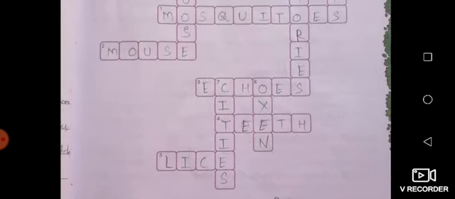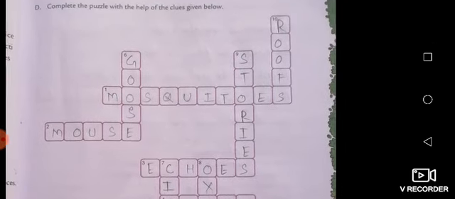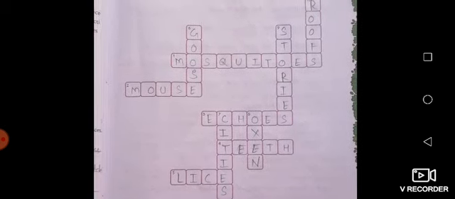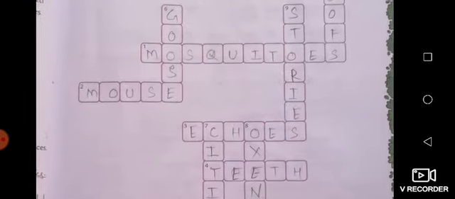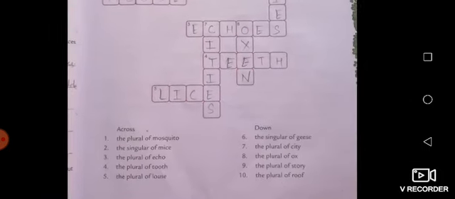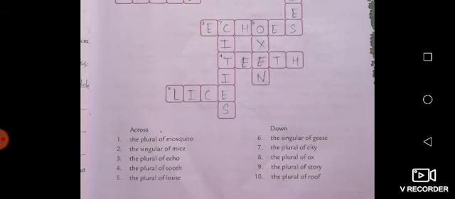Now let's see the next. The singular of geese is goose. You can see here, where is the goose? It is this one. GOOSE, goose. The plural of city is cities.